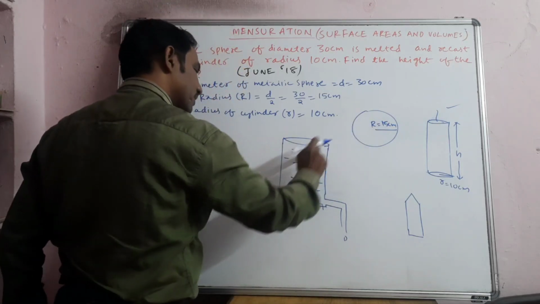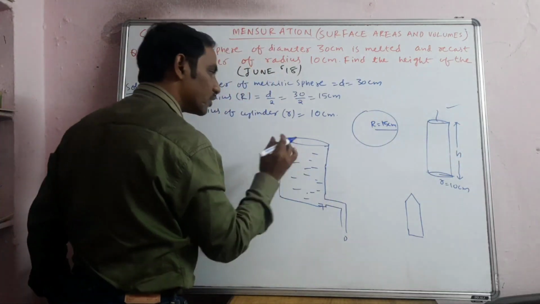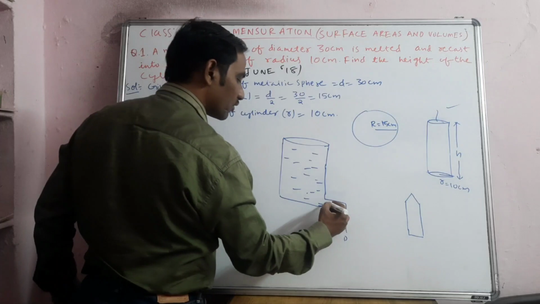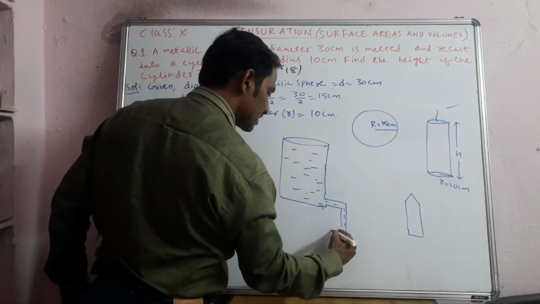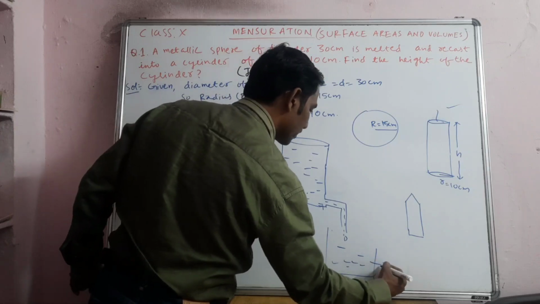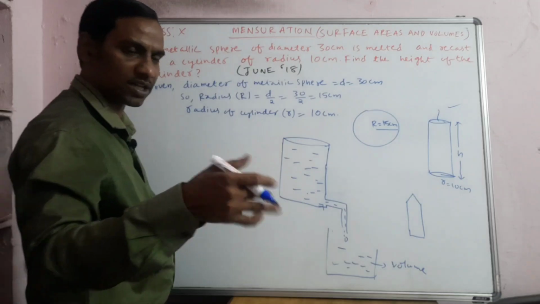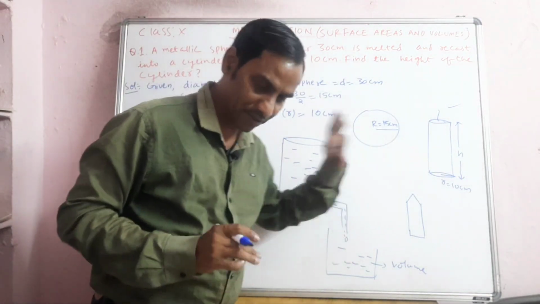Okay, so if you immerse this sphere or this cylinder, the amount of water coming out will be the same. Generally we call it volume of water, 1 liter, 2 liter, so that volume will remain the same actually in that way.